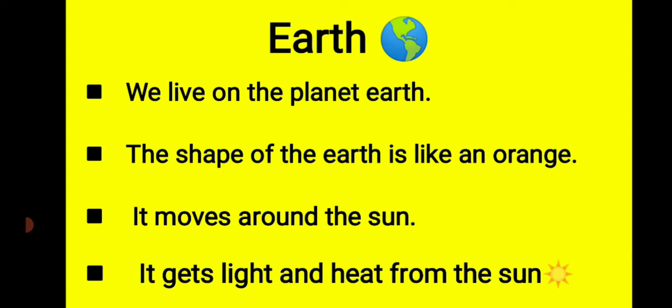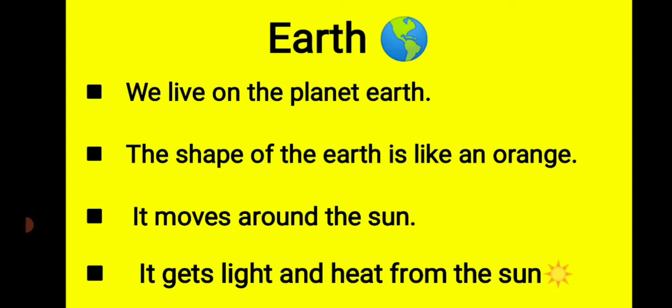Now, first of all, you understand that the earth is a planet. It is a planet and the earth is our home in which we are living. So, we can also say that the planet earth is our home.